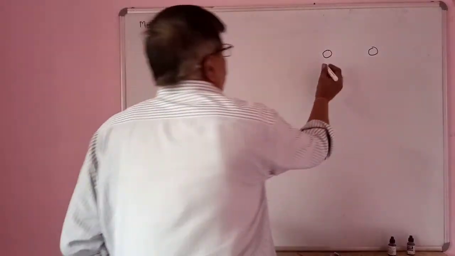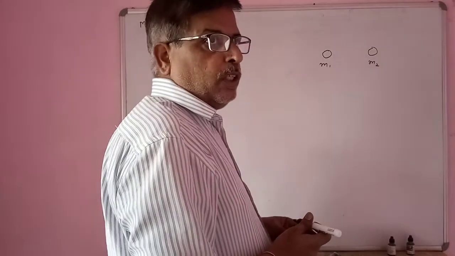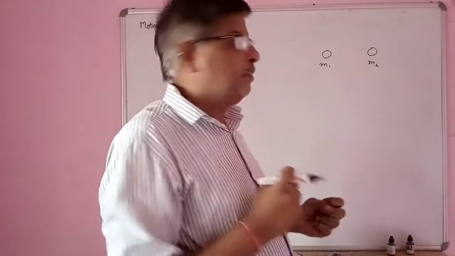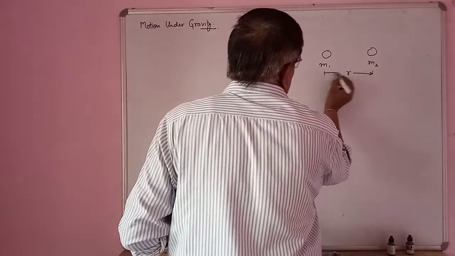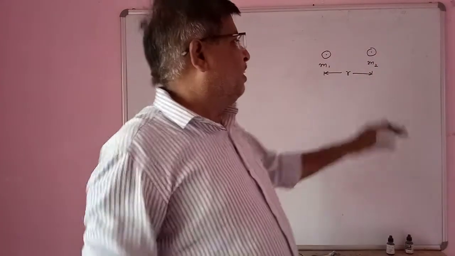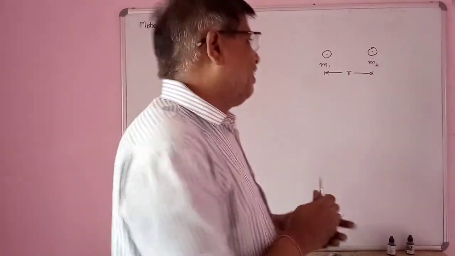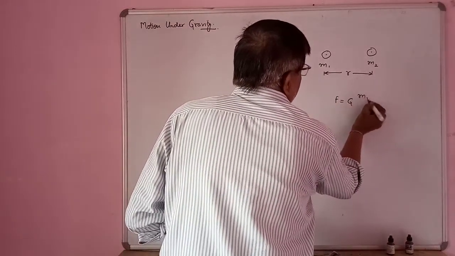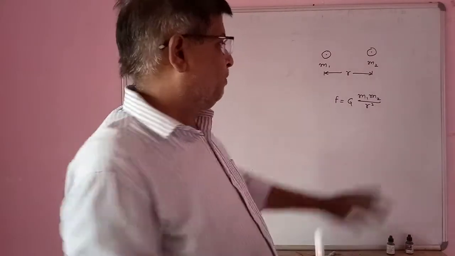Suppose there are two masses m1 and m2, then definitely they will attract each other. If there is a separation of r between the centers of these two masses, then there will be an attraction force, and that attraction force will be F equal to G m1 m2 over r square.